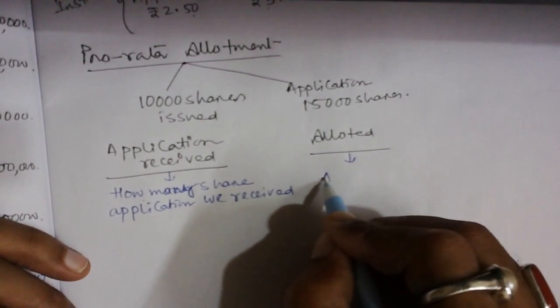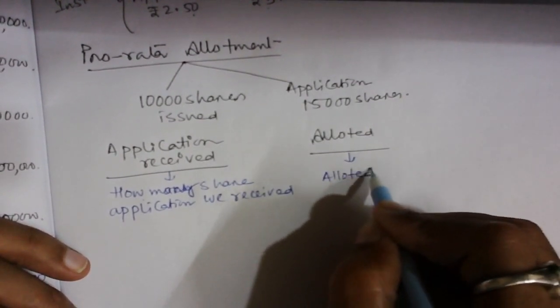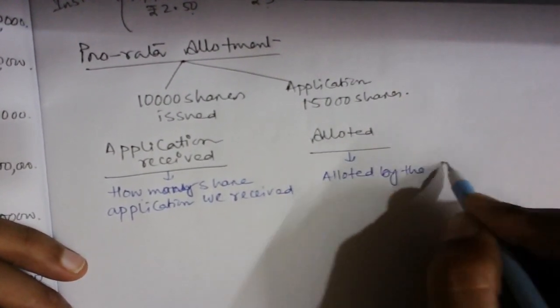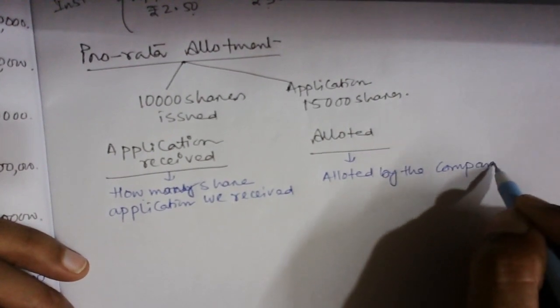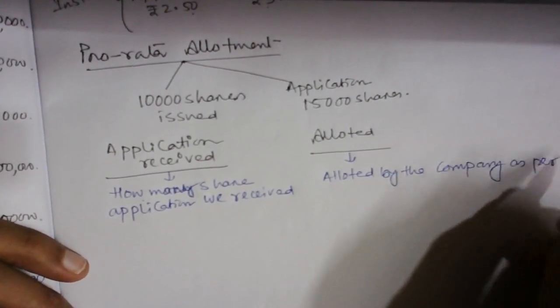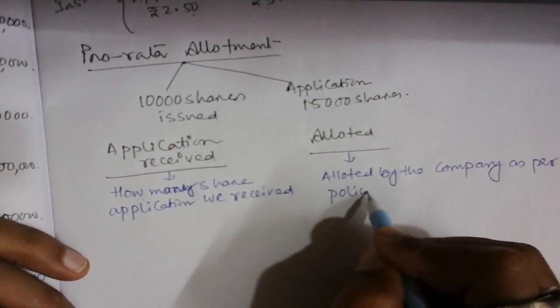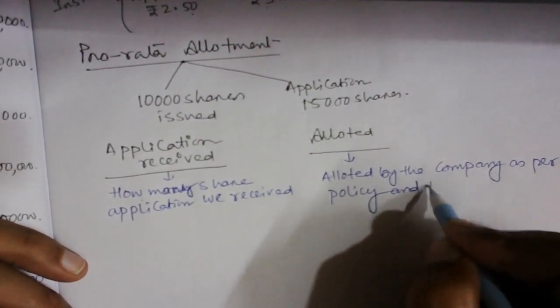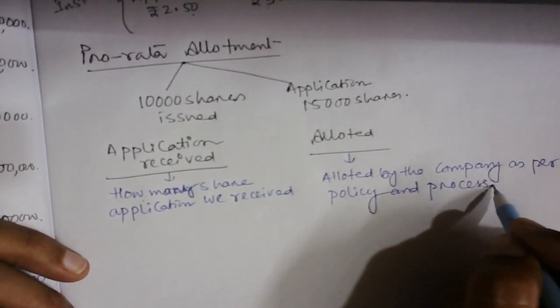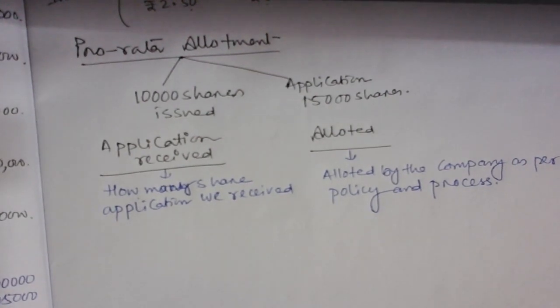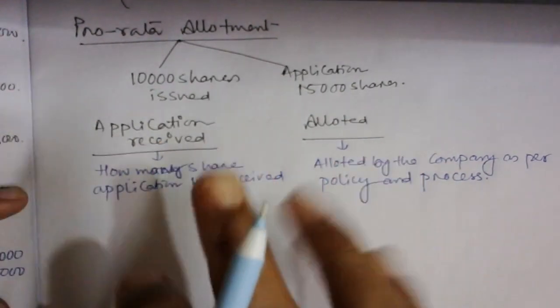So allotted by the company as per policy and process. So application is received, and allotted is given. Application received is for how many shares, and allotted means allotted by the company as per the policy and the process. So these two terms are very important.